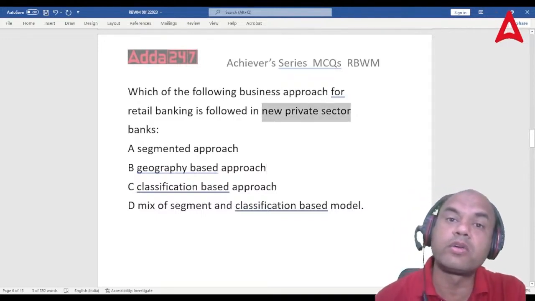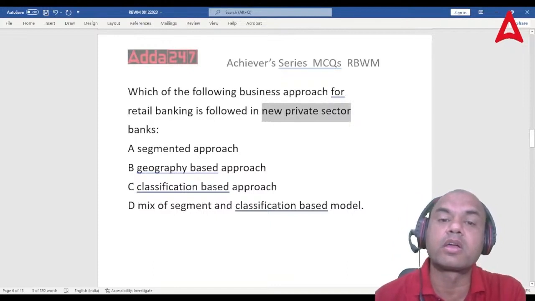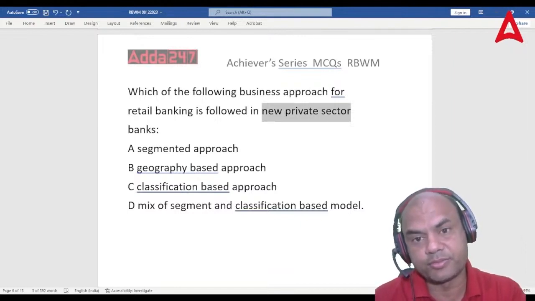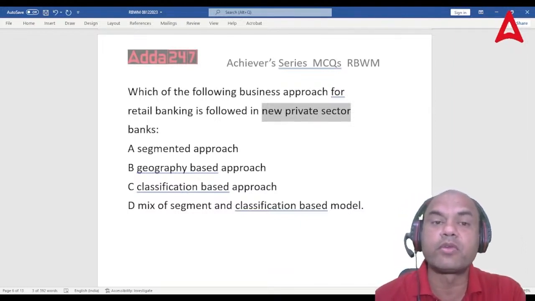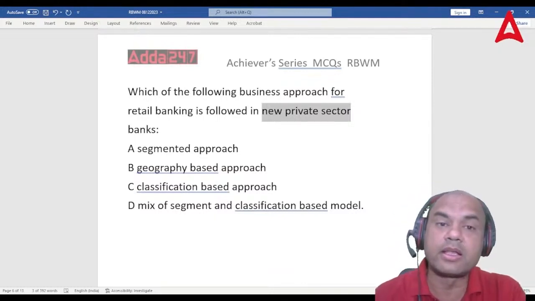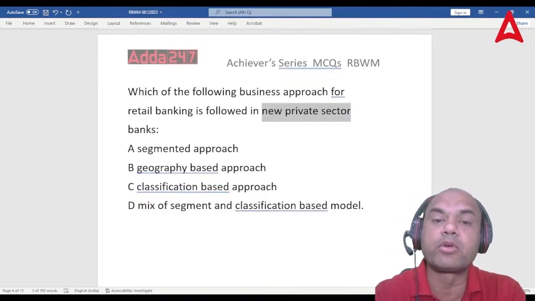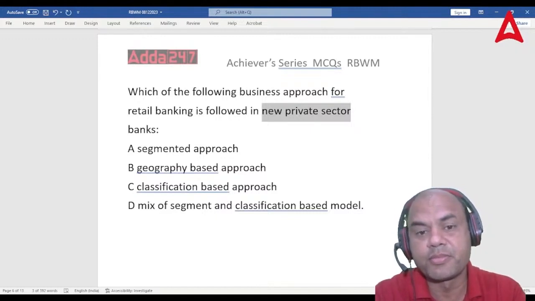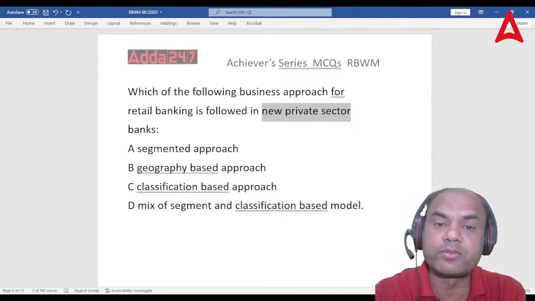We are not talking of Karnataka Bank or Karur Vysya Bank, Federal Bank. These banks were all formed before 1991. Those banks which are formed after 1991, after the Narasimham Committee report. Remember, the 1991 Narasimham Committee report was one of the game changers in the banking system. It changed the whole approach of banking.